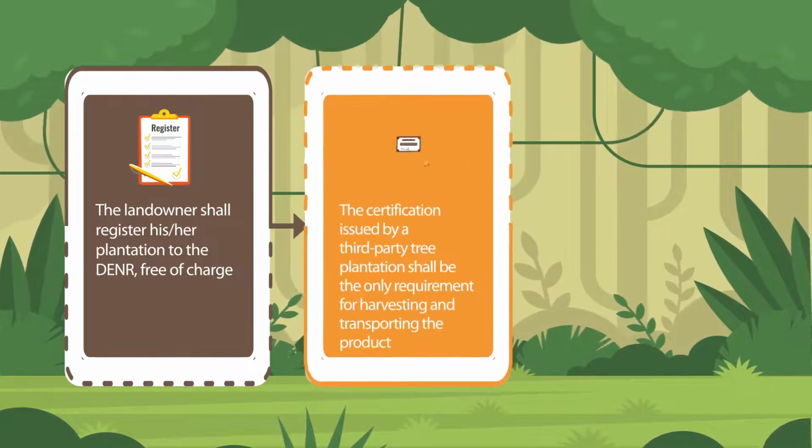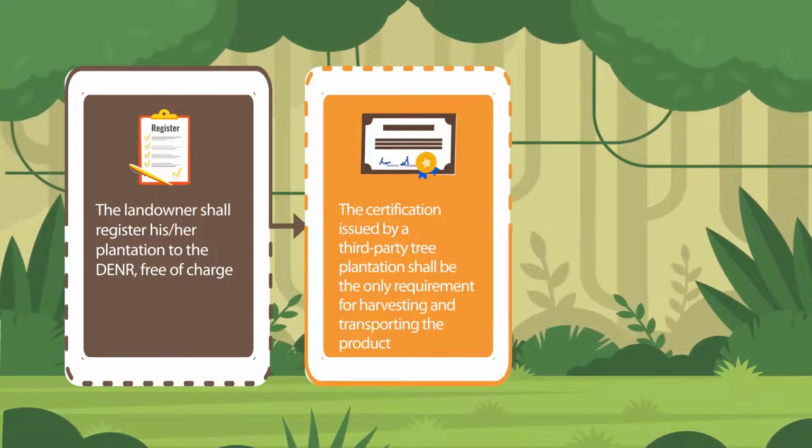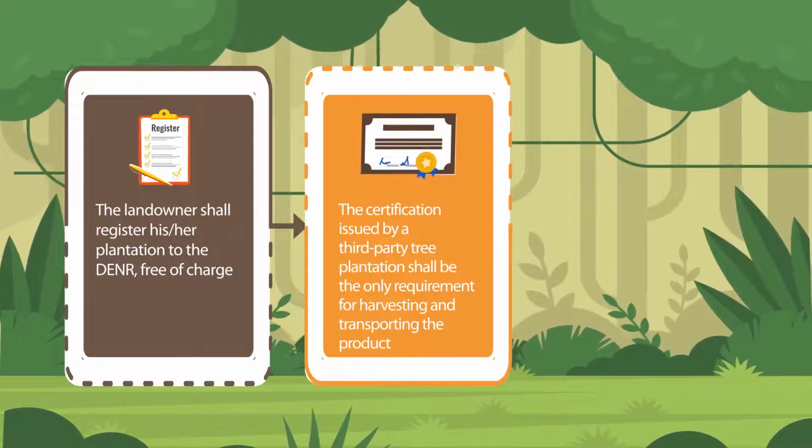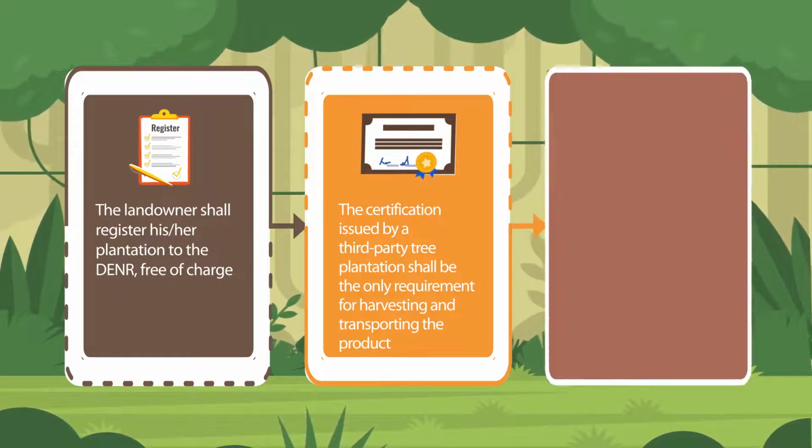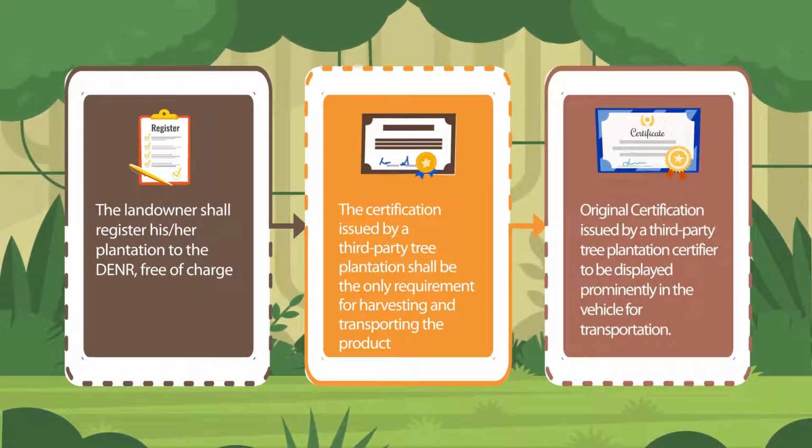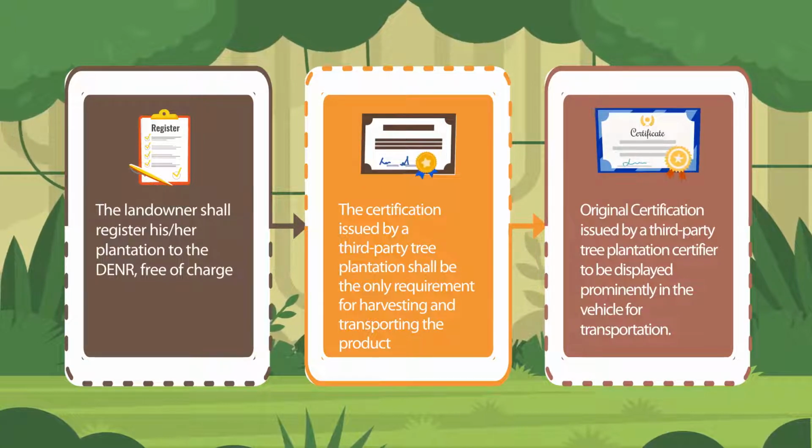The certification issued by a third-party tree plantation certifier shall be the only requirement for harvesting and transporting the product. Lastly, for transportation, the product shall be accompanied by the original copy, displayed prominently in the vehicle, of certification which shall be issued by a third-party tree plantation certifier.